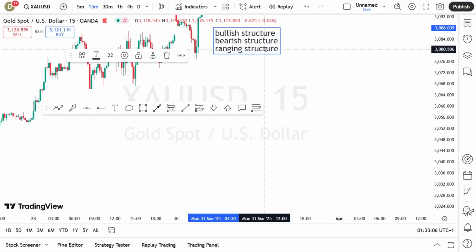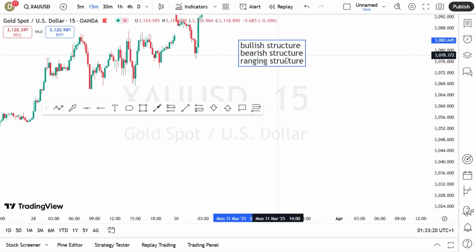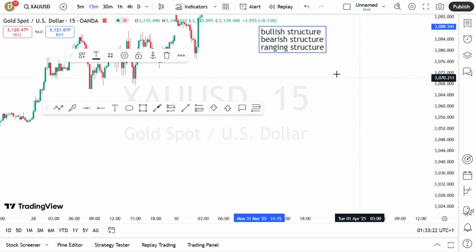The market has three structures. We have the bullish structure, we have the bearish structure, and we have the ranging structure.